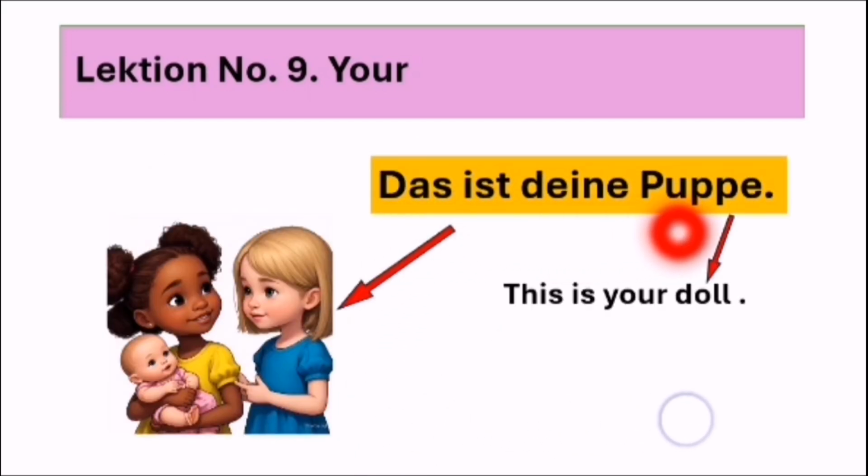Now look, das ist deine Puppe. This is your doll. Puppe. So look at this, deine Puppe. In German, the noun we are talking about changes the case, okay? Das ist deine Puppe. So Puppe is a feminine noun, so we used deine here, okay? Das ist deine Puppe. This is your doll.